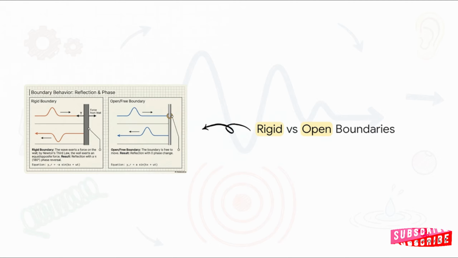The wave exerts a force on the wall, and by Newton's third law, the wall pushes back equally and oppositely. This forces a 180-degree phase reversal. The wave comes in as a peak but reflects back as a trough. This is exactly how a sound echo works off a solid mountain face. It's also the foundational physics behind medical ultrasound machines, which use these precise wave reflections bouncing off different tissue boundaries to literally map out the inside of the human body.